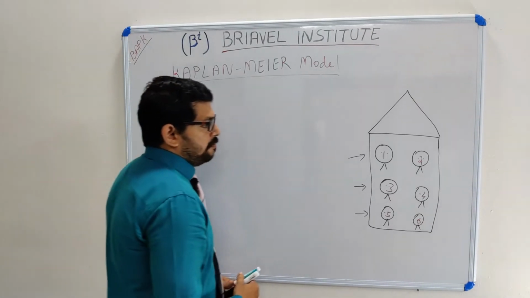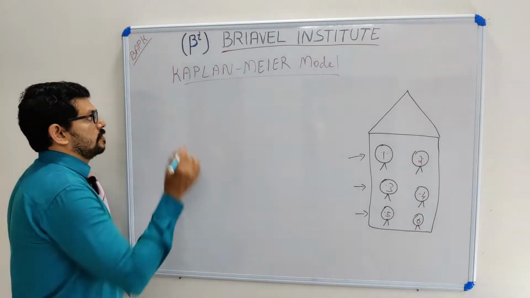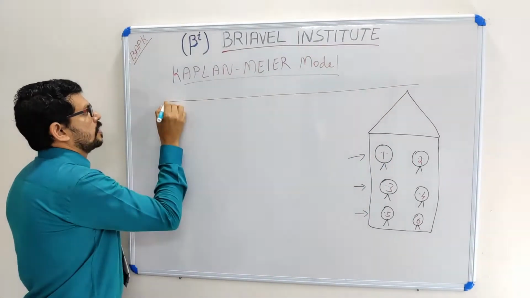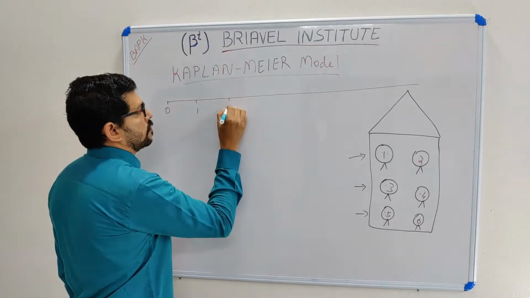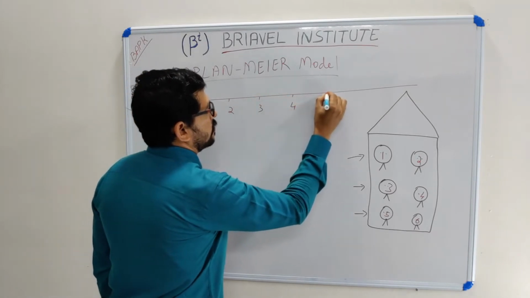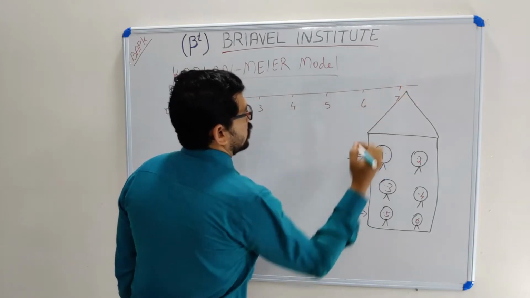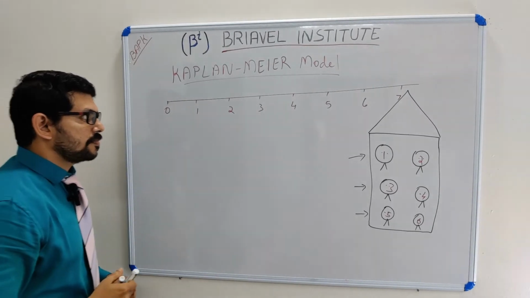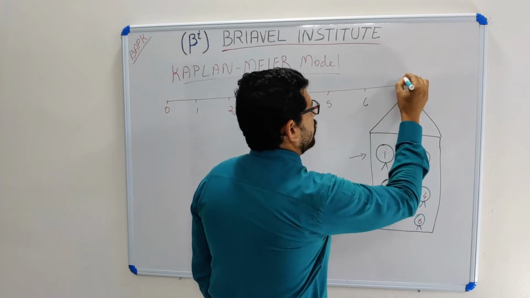For that I am taking my observation only for 7 days. My observation period is 7 days. Why am I not taking any observation after 7 days?